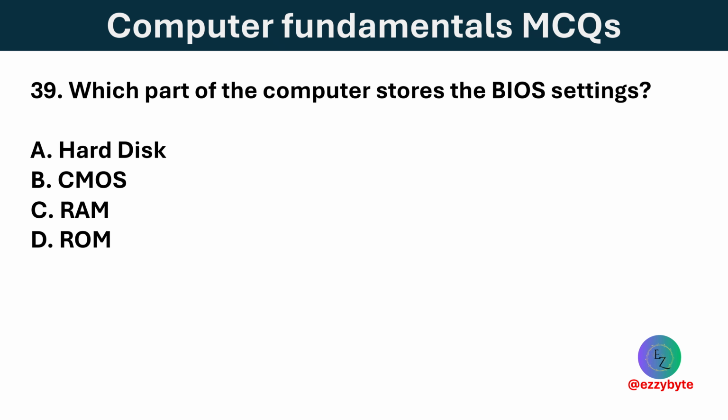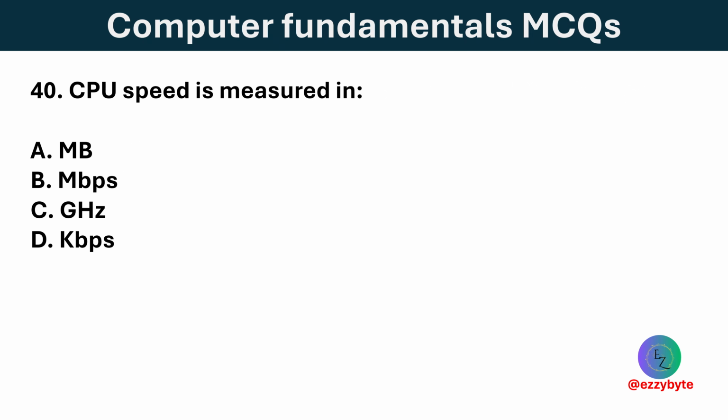Which part of the computer stores the BIOS settings? Options are hard disk, CMOS, RAM, and ROM. Option B is correct. CMOS stores BIOS settings such as date, time, and hardware configuration. CPU speed is measured in: options are megabyte, megabits per second, gigahertz, and kilobits per second. Option C is correct. CPU speed is measured in gigahertz, indicating how many billions of cycles it executes per second.